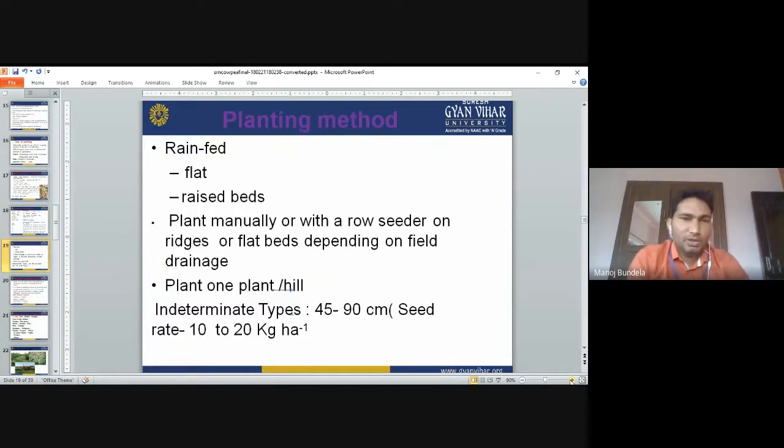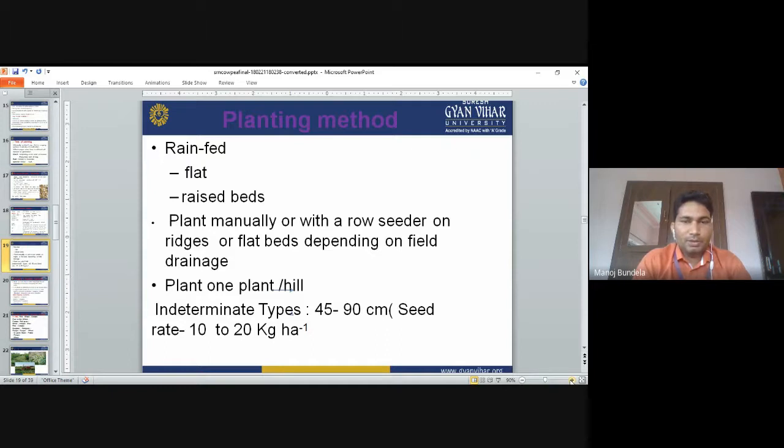Planting method. There are two methods we use. First is flat bed method, second is raised bed method. Either we can prepare the flat bed and sow the seeds, or we can go for raised bed. The planting is done manually or with the help of a row seeder, on the ridge and flat beds depending on the field drainage condition. If we are preparing ridge and furrow, then we can use the seeder. But in beds also we can sow the seeds by hand.